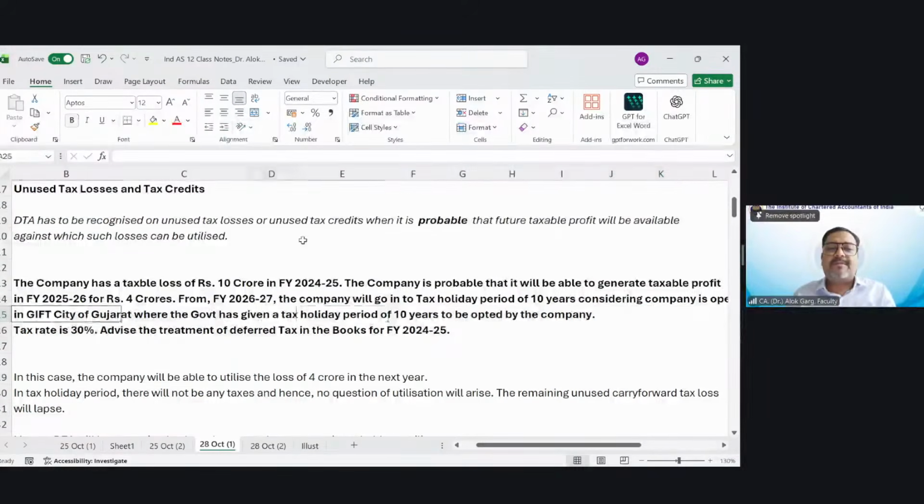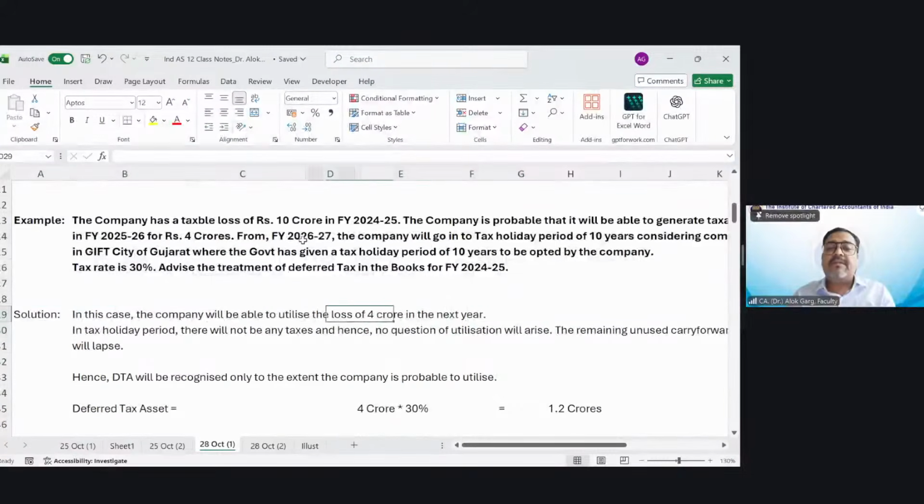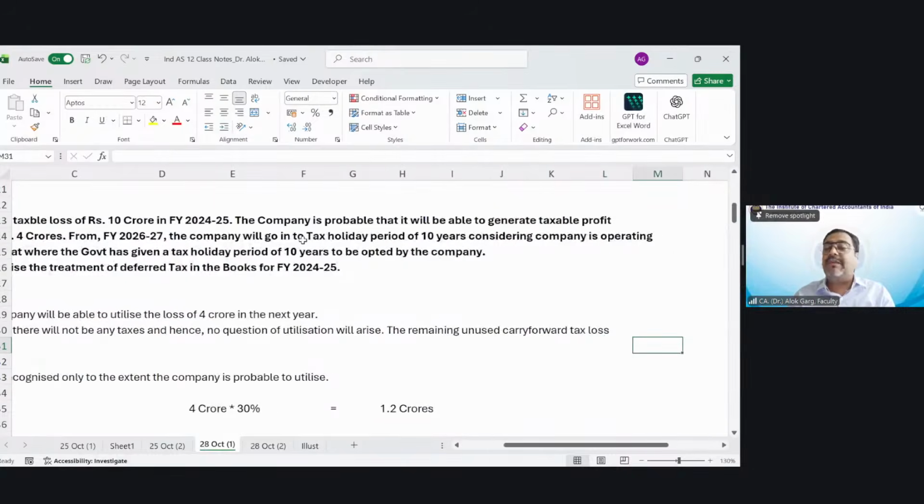So tax rate is 30%. Advise the treatment of deferred tax in the books of the company for 24-25. In this case, the company will be able to utilize the loss of 4 crore in the next year. In the tax holiday period, there will not be any taxes and hence no question of utilization will arise. The remaining unused carry forward tax loss will lapse.